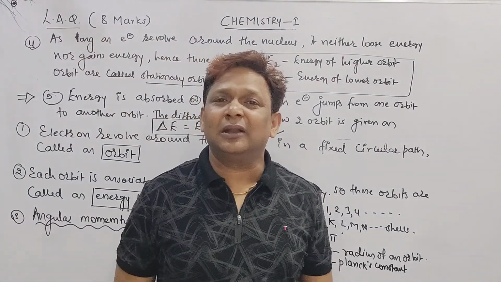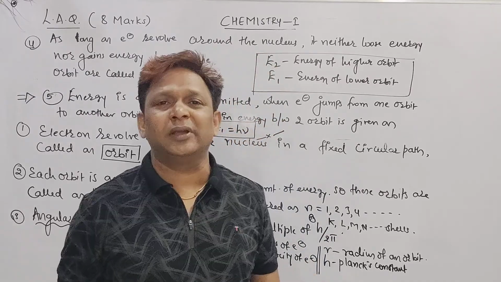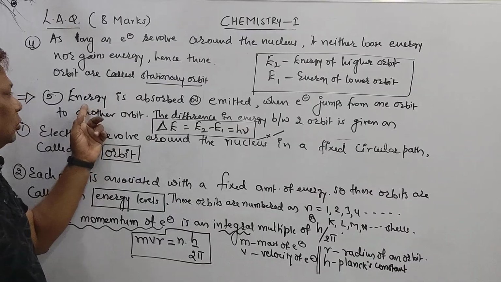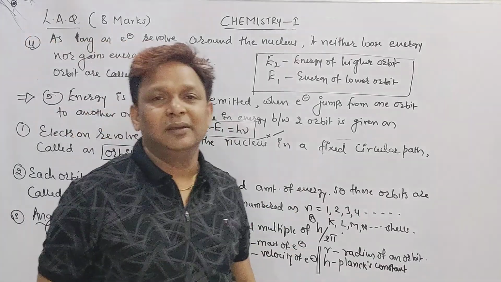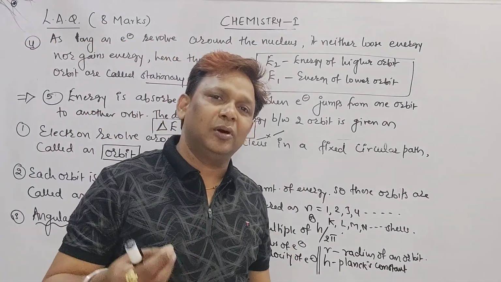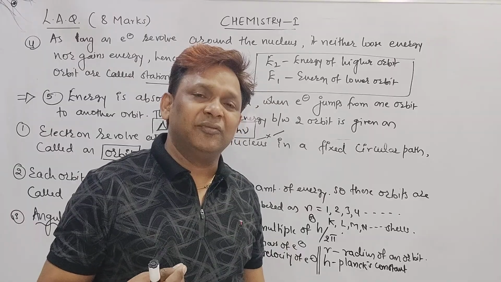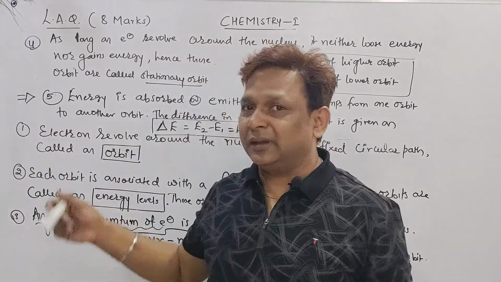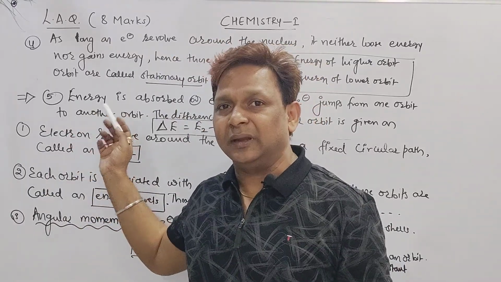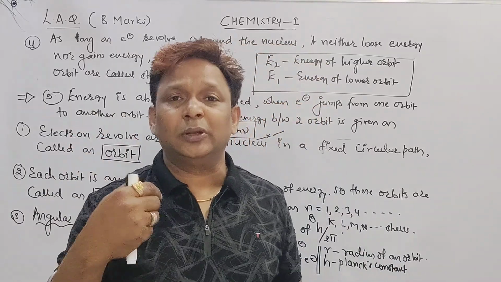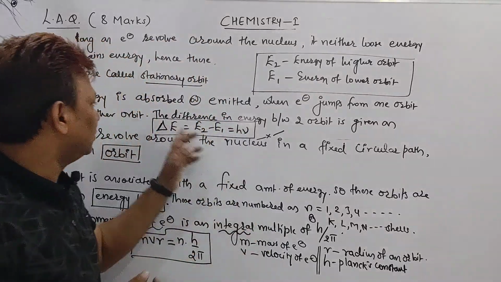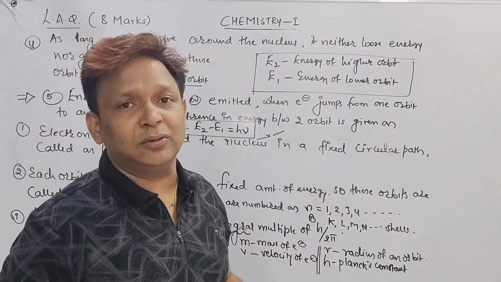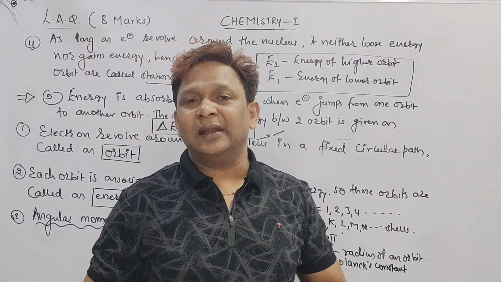And last point, beta, delta E equals E2 minus E1 equals h nu. What is that? Electron is jumping from lower to higher. So better to write, energy is absorbed or emitted when electron jumps from one orbit to another. Point number 5. Energy is absorbed or emitted when electron jumps from one orbit to another orbit. So the difference in energy between two orbits can be given as delta E equals E2 minus E1, that is equal to h nu.